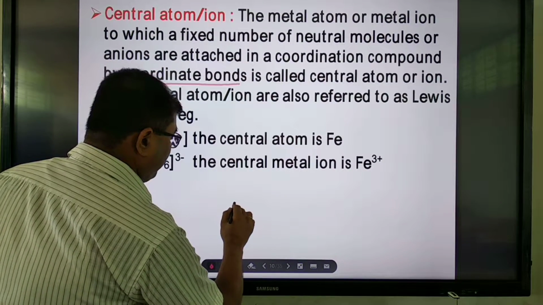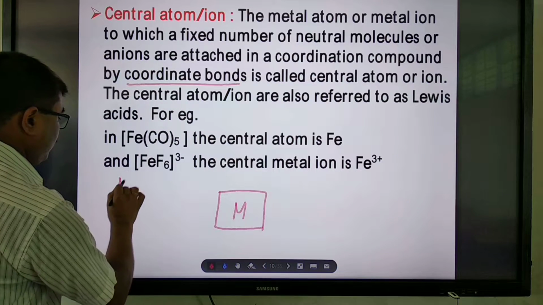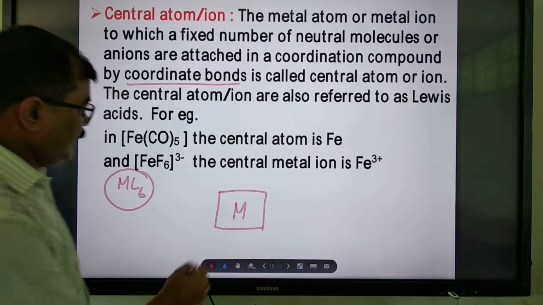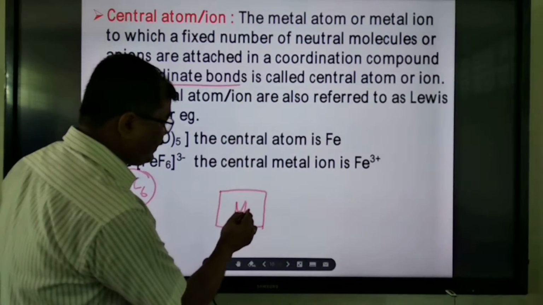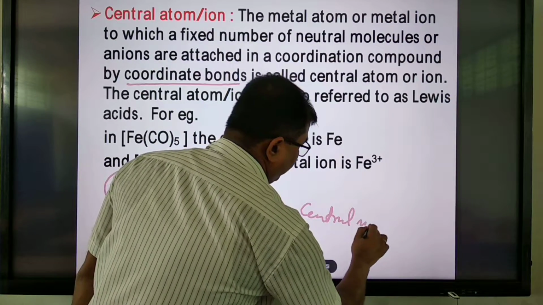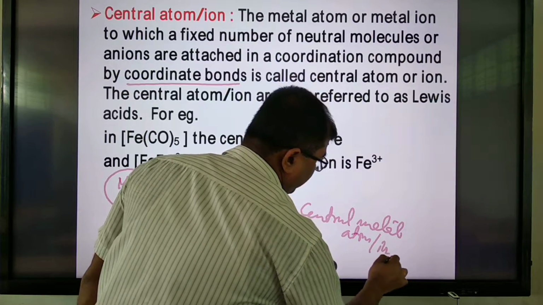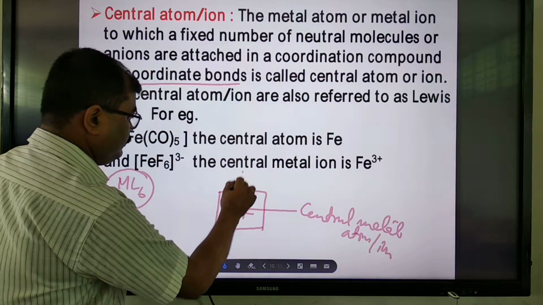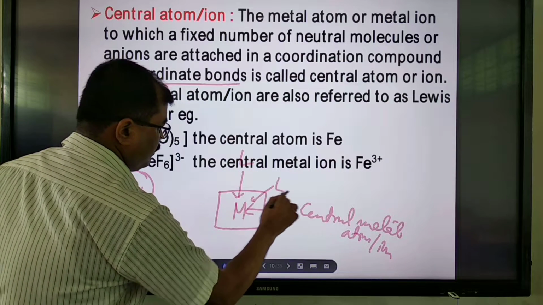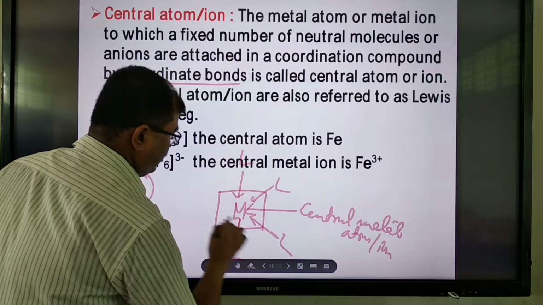How can we represent it? For example, take an octahedral complex, MX6. Suppose here M is the central metal atom, or it may be an ion. The ligands are Lewis bases.